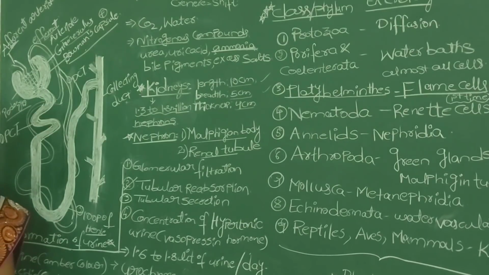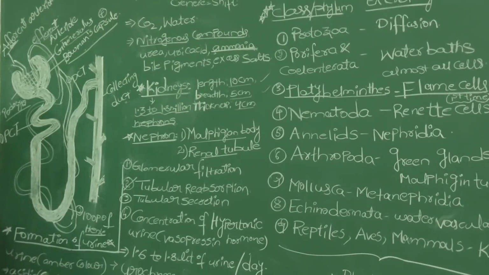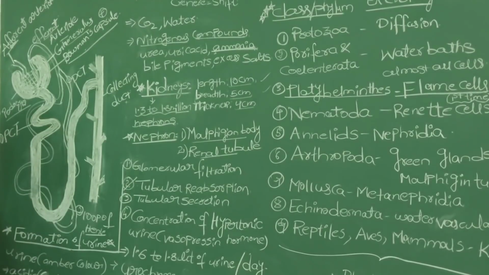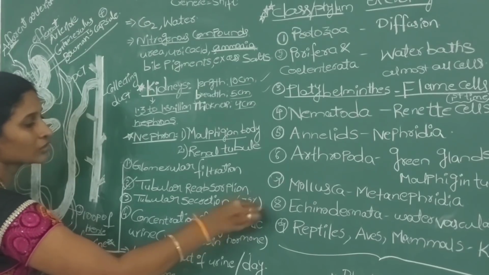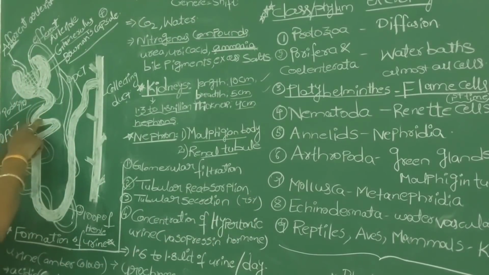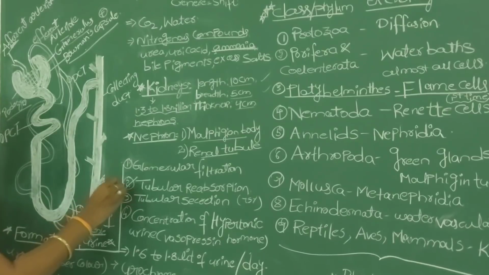Means the excess water and even some useful molecules should be reabsorbed back into the blood capillaries, reabsorbed back into the peritubular network from the PCT region of the renal tubule. Nearly 75% of water is also reabsorbed back in the PCT region into the blood capillaries.